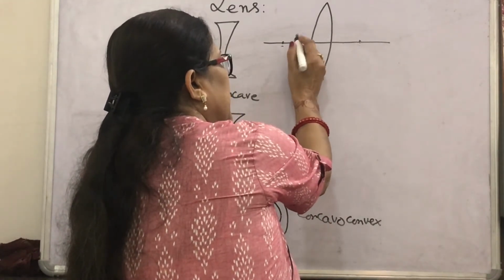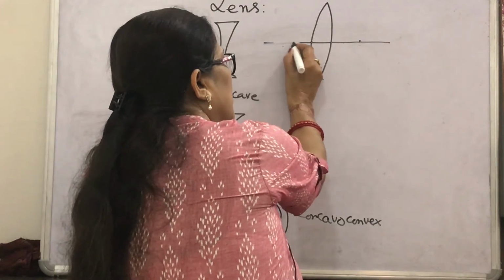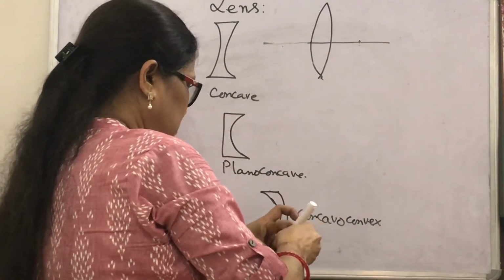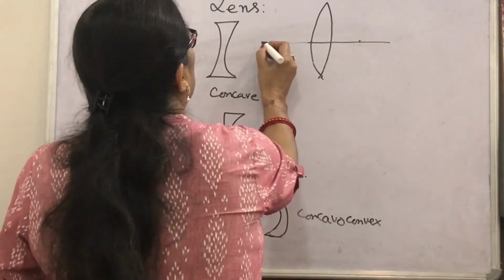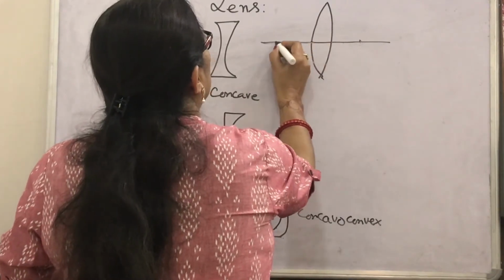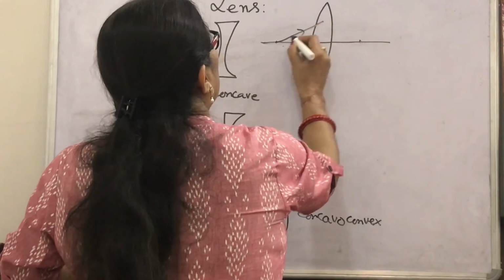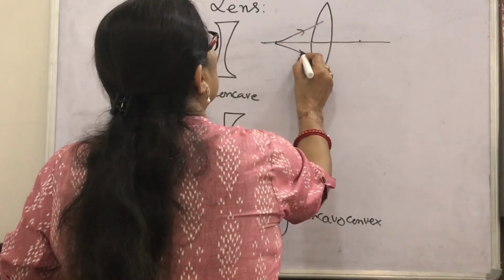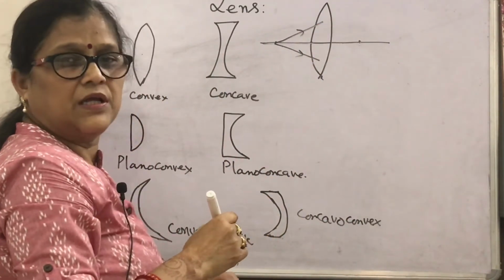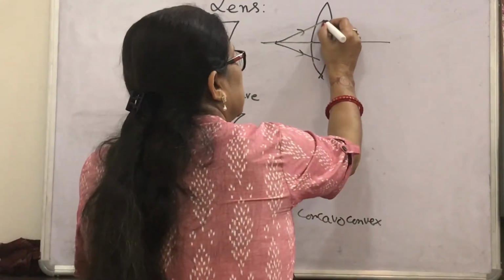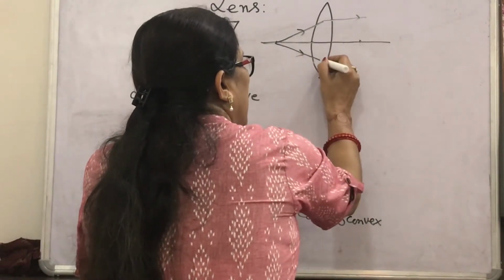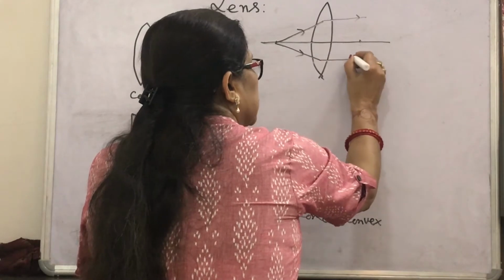Suppose this is the point from which, if the rays come at the lens like this, I have shown two rays, then after refraction they become parallel to the principal axis.